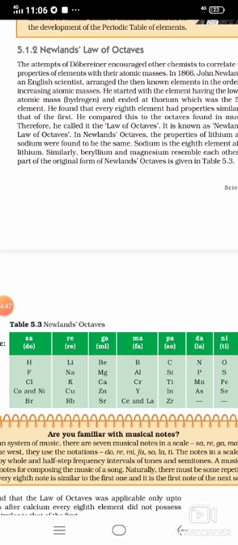Now come to the second line, lithium. Starting from lithium, taken as 1: lithium 1, beryllium 2, boron 3, carbon 4, nitrogen 5, oxygen 6, fluorine 7, and sodium is the 8th.